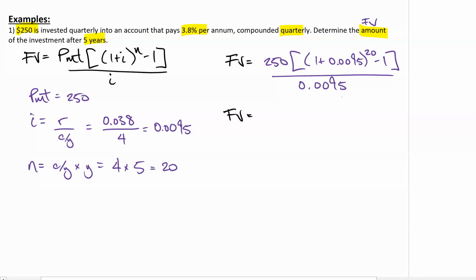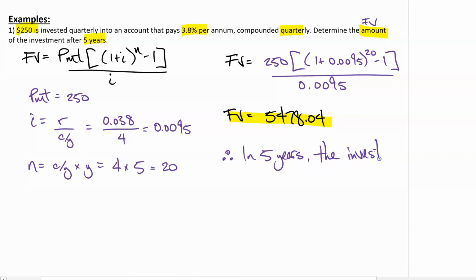Some of you guys have a good scientific calculator where you might be able to punch in everything at the same time. I'm just going to freeze the screen and then reveal the answer. Okay, did you get this? Boom. Right? Therefore, in 5 years, the investment will be growing, right?